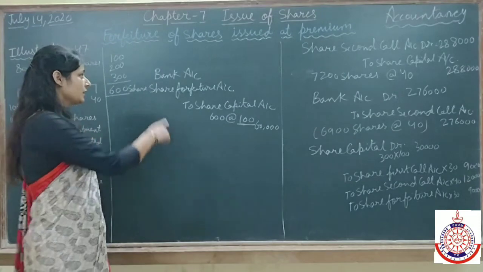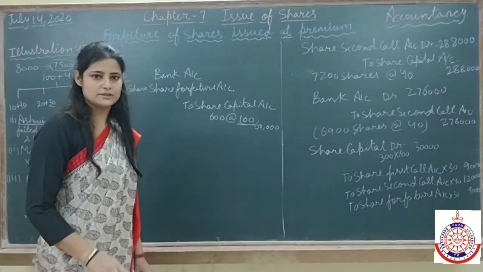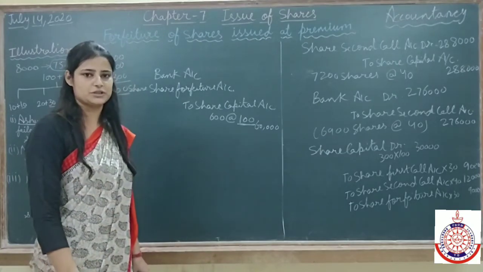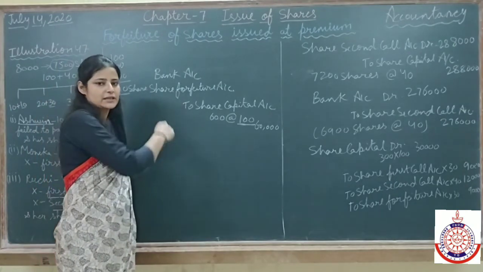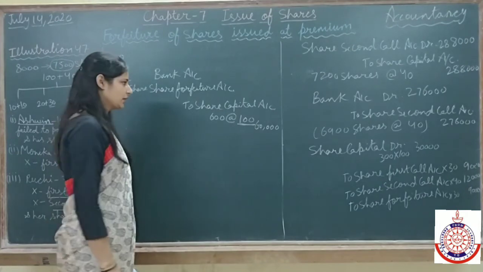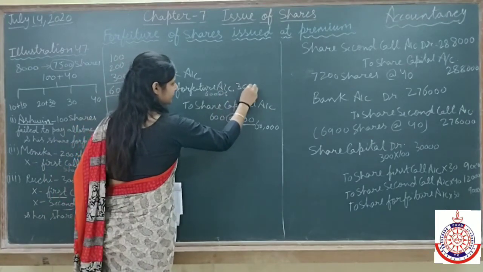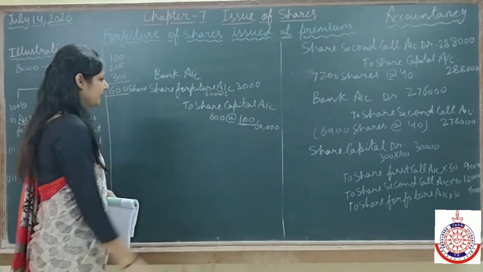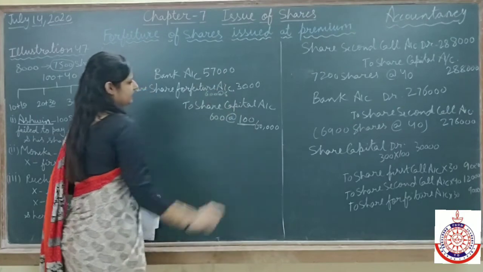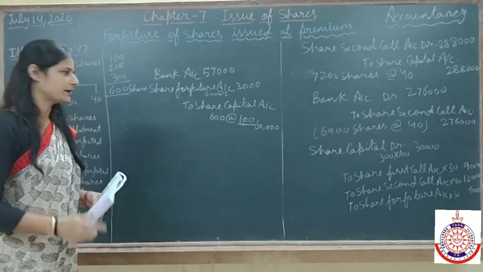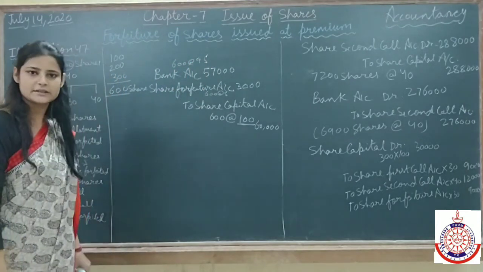And here we are reissuing the 600 shares on discount. It means we have a loss, and that loss we will compensate from the amount which is in the share forfeiture account. So instead of writing discount, I am directly compensating from share forfeiture account. So 600 shares at the rate of 5 is 3,000. Clear? And the amount which goes here, 57,000 in bank, which is 600 at the rate of 95. Clear this entry of reissue.